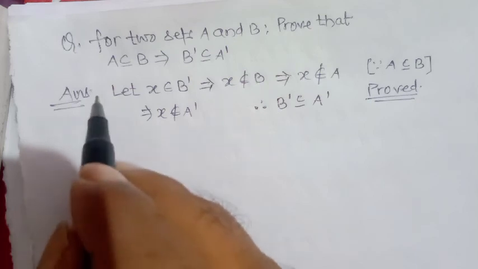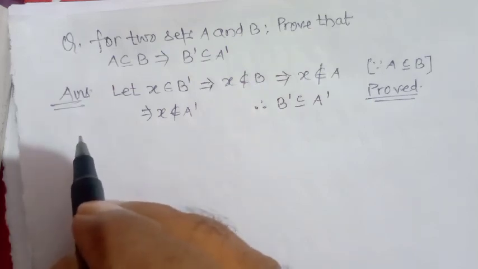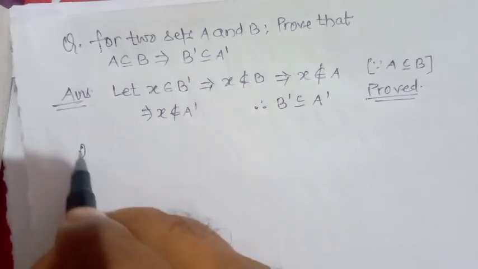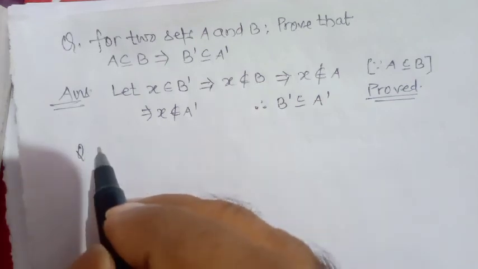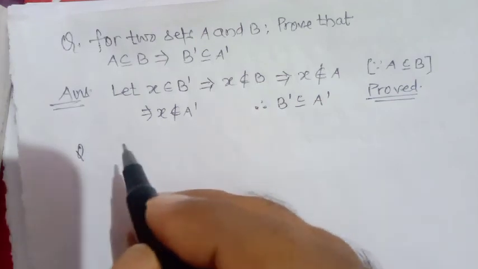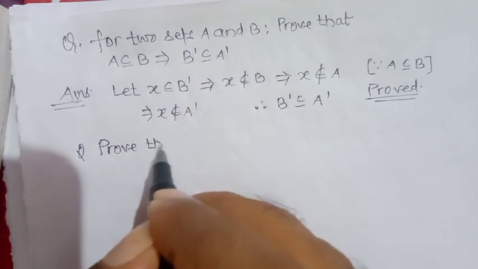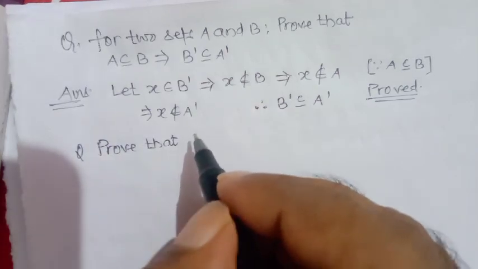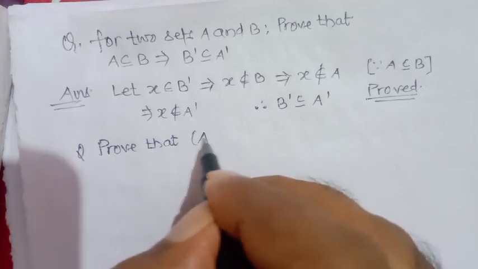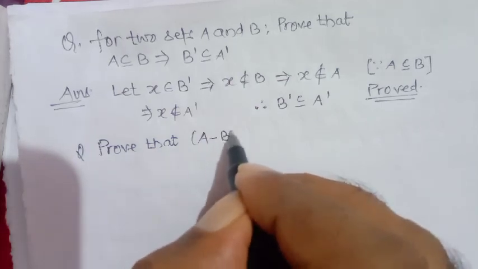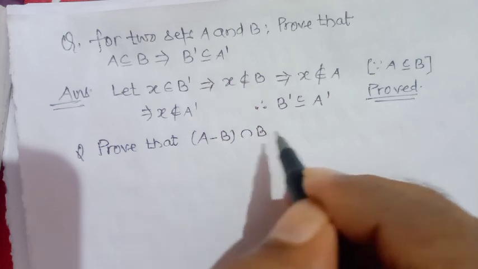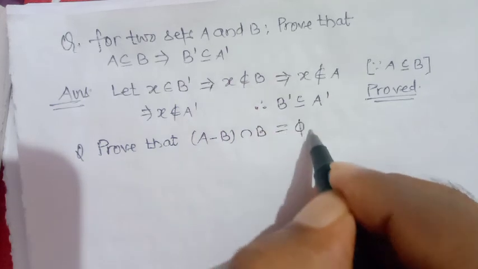Your next question is, for any two sets prove that A minus B intersection B is equal to phi.